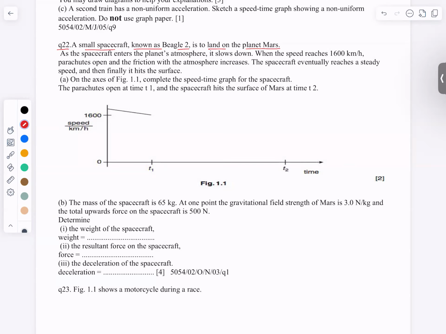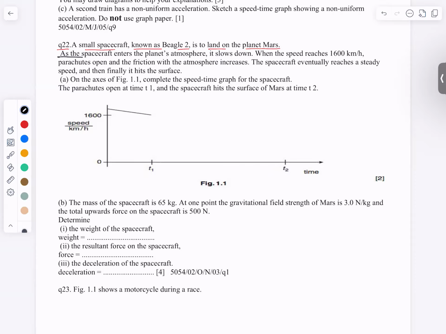No, it's not needed. The question will use multiple names, multiple general knowledge things, but they are not needed. They will test your physics knowledge that you have learned in the class. So what is Beagle 2? Which planet is planet Mars? This information will not be needed in the question. In the question, they will test your physics knowledge only. Everything will be given. No memorization or general knowledge is needed.